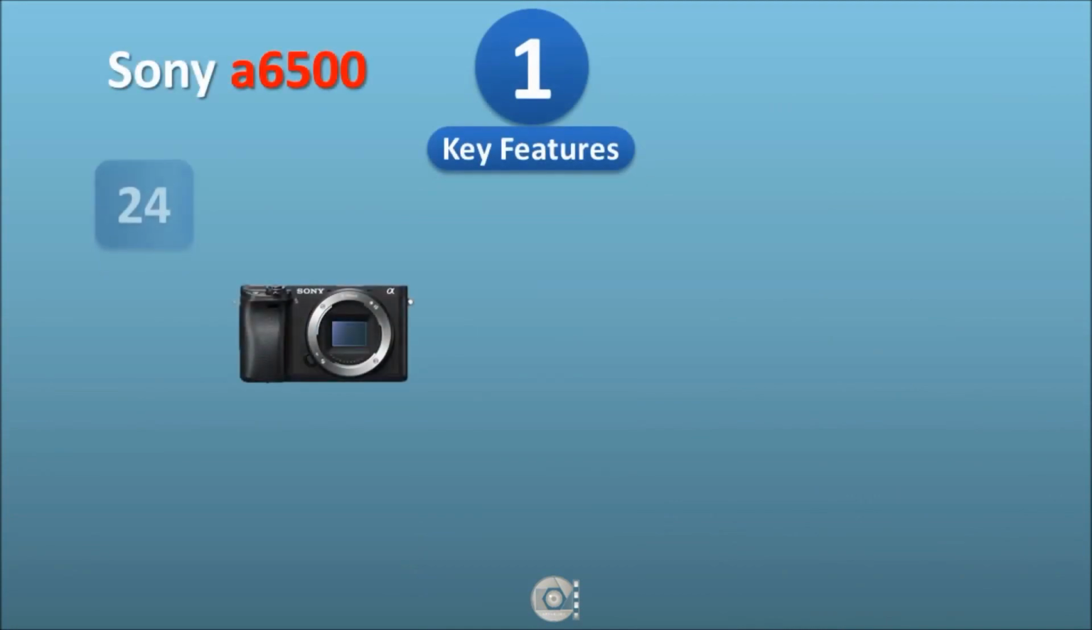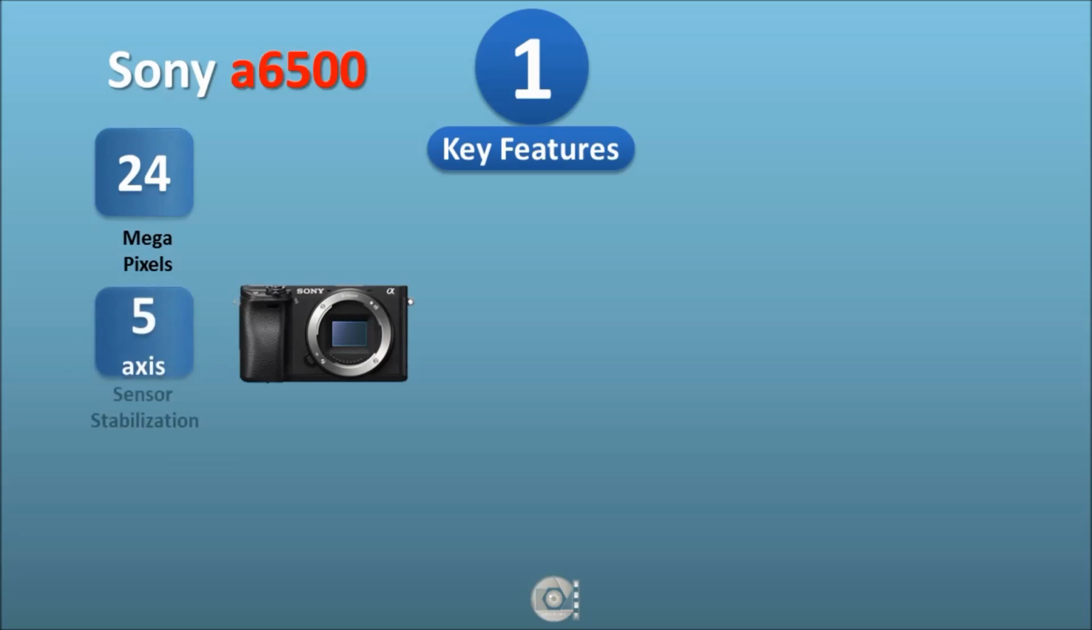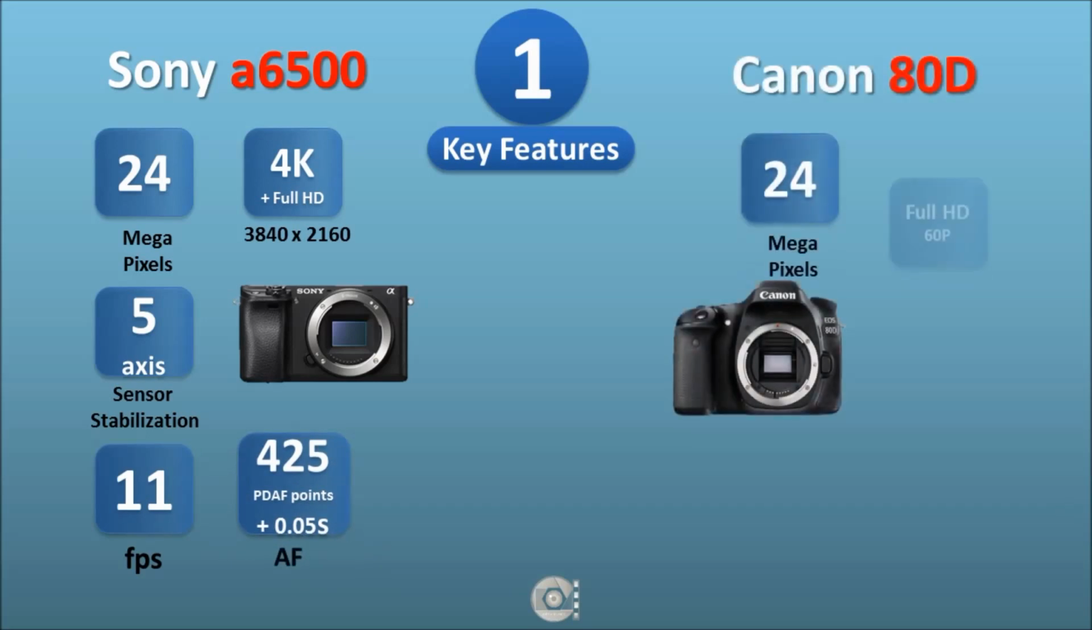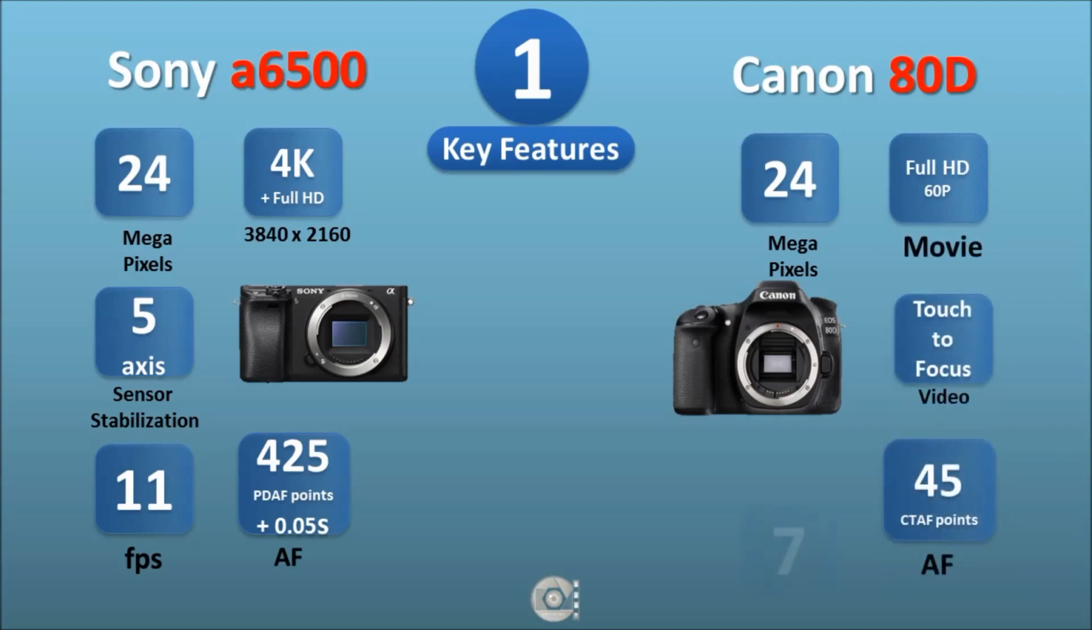Sony a6500 is featured with a 24 megapixel sensor, 5-axis sensor stabilization, 11 fps, 4K plus Full HD and 425 PDAF points and 0.05 second autofocus speed, whereas Canon 80D has a 24 megapixel sensor, Full HD 60p, touch to focus video, 45 CTF points and 7 fps speed.